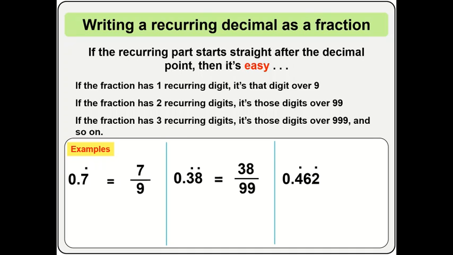Now look at the statement written about 3 recurring digits, which is up there. You'll be having 462/999.